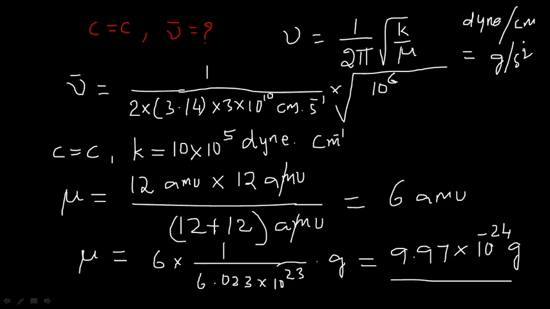So in the place of dyne per centimeter, I am placing gram second power minus 2 divided by, what is the value of reduced mass? Yes, here I have calculated, that is 9.97 into 10 to the power of minus 24 grams.